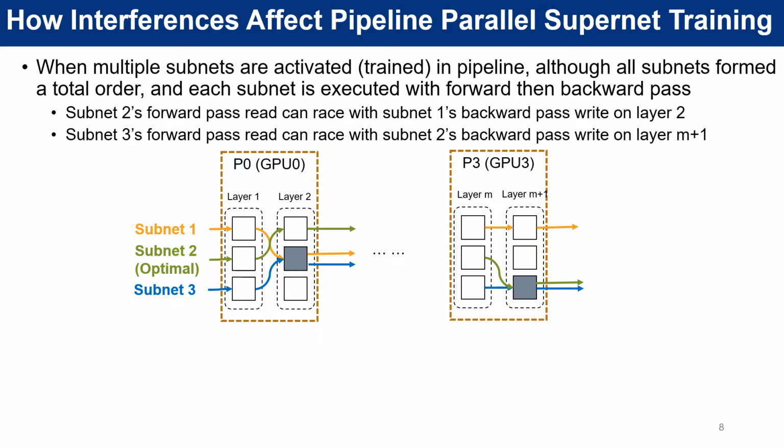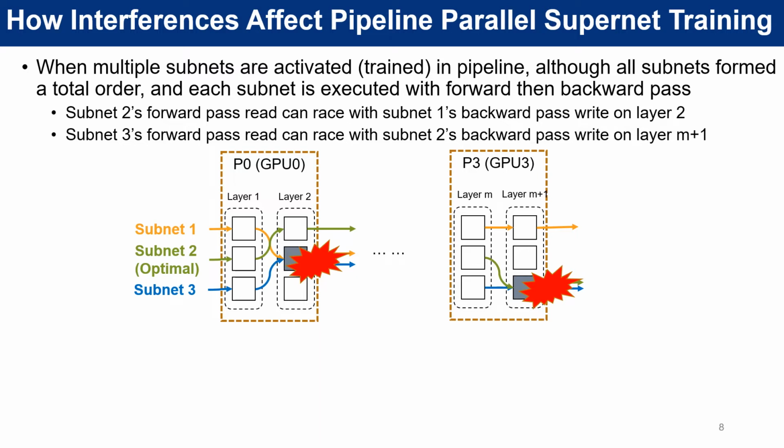Now we conclude the interference problems in pipeline parallel Supernet training more briefly. For multiple totally ordered subnets having shared operators, when we execute them in a pipeline manner, even if we feed them into the pipeline according to their total order, their concurrent reads and writes on shared operators can still non-deterministically cause data races.